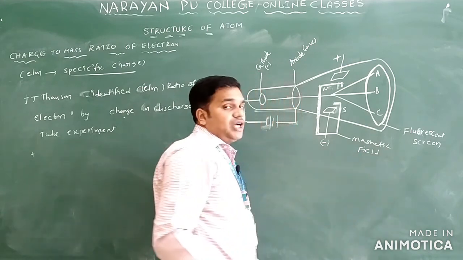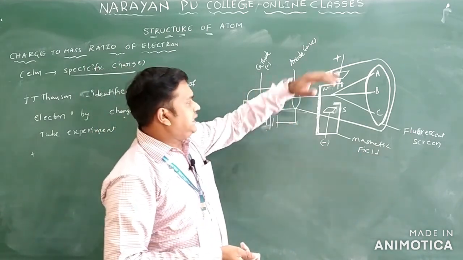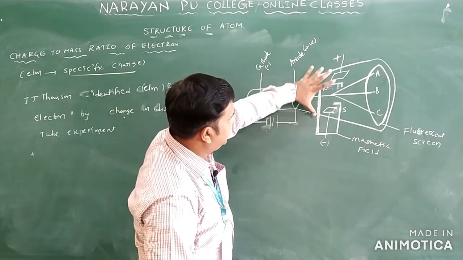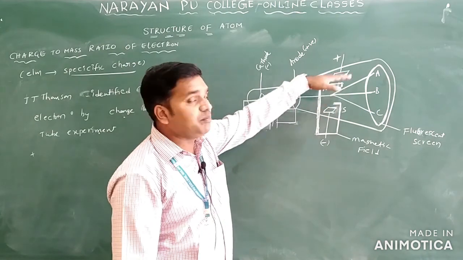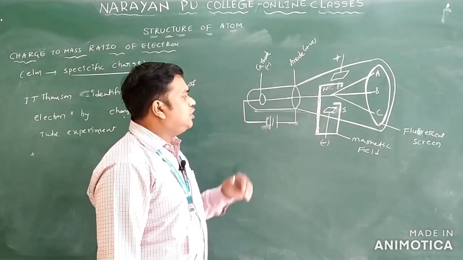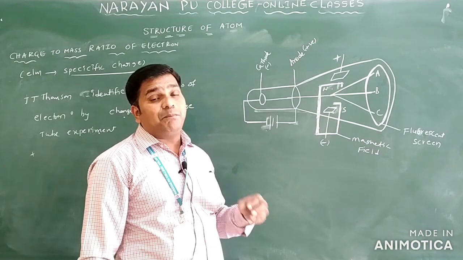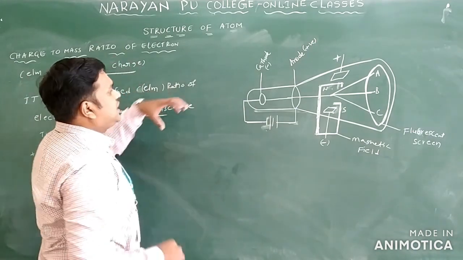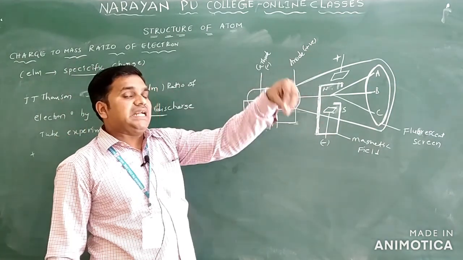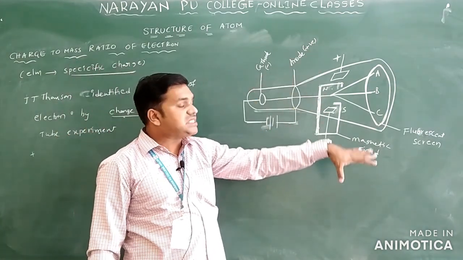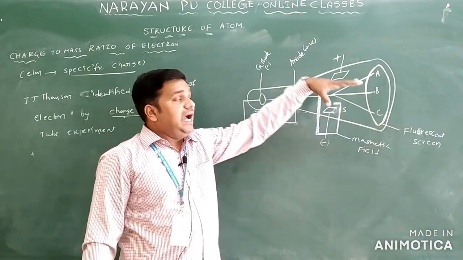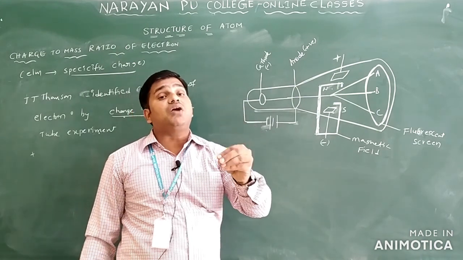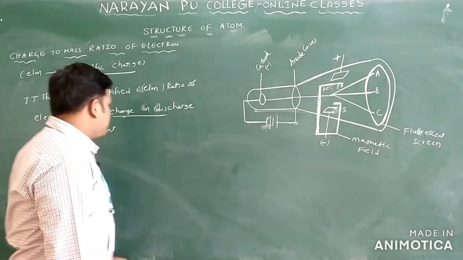He set up the discharge tube arrangement with an electric field and a magnetic field. Both are perpendicular to each other. So this is the electric field, this is the magnetic field. Not only are they perpendicular to each other, they are perpendicular to the path of the electron also. You change the discharge tube by taking the magnetic field and electric field, both perpendicular to each other and perpendicular to the path of the electrons.